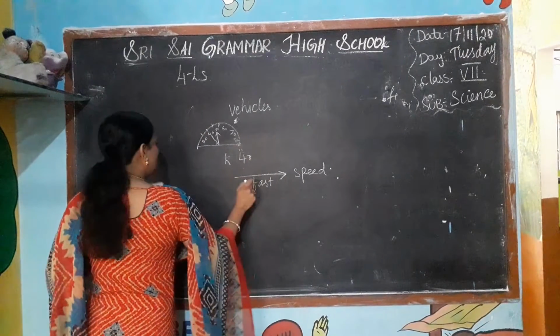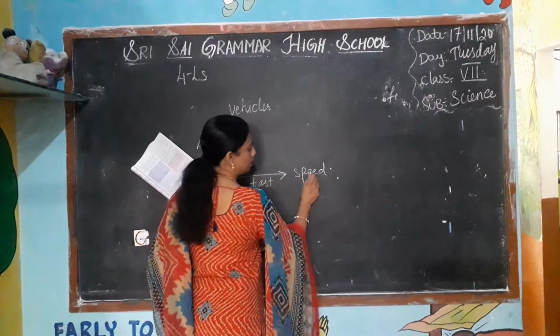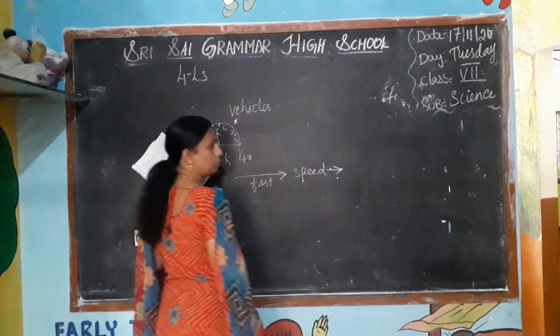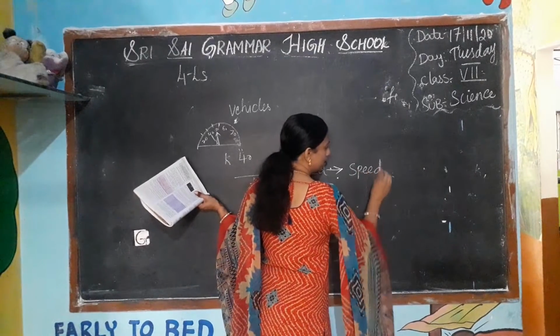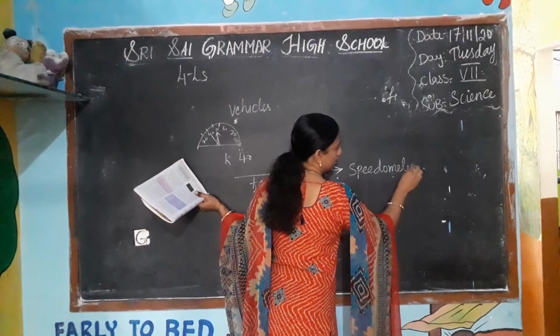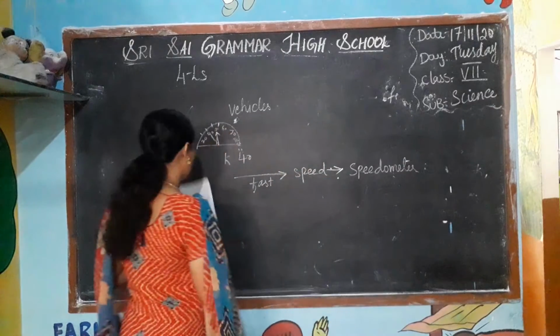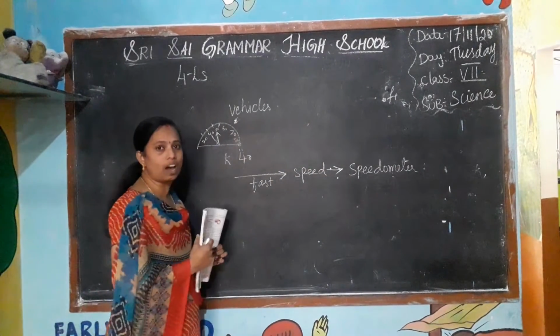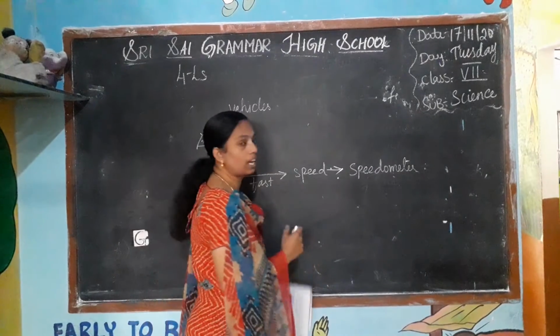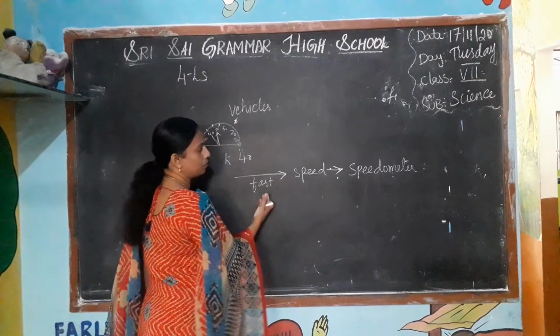To know the speed, which instrument are we using? Speedometer. The speedometer is used to know the speed of the car, or we can say the fast of the car.